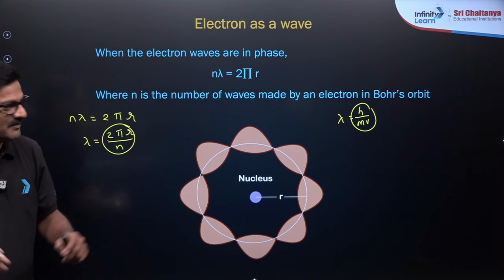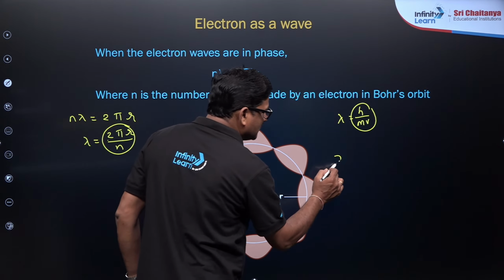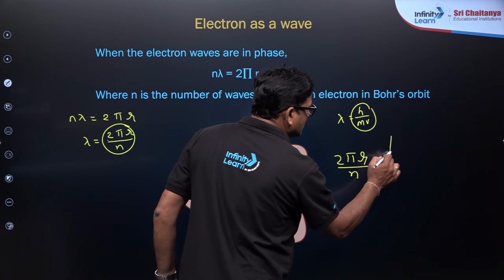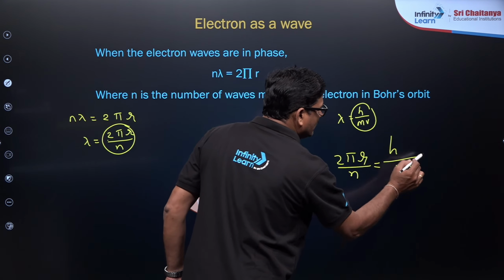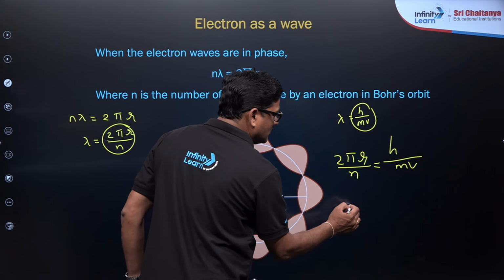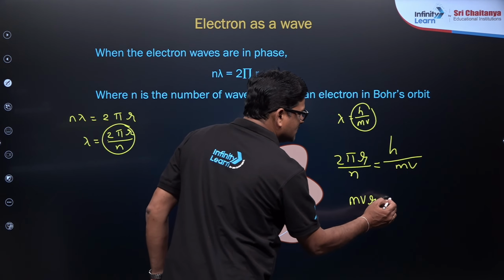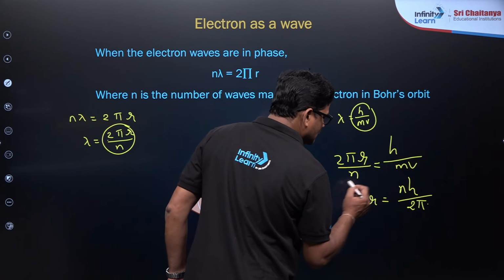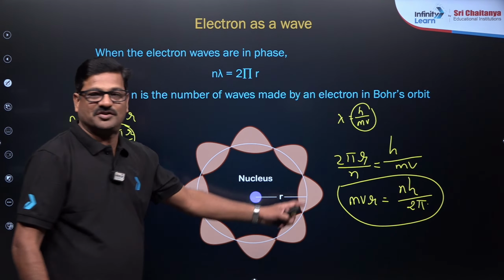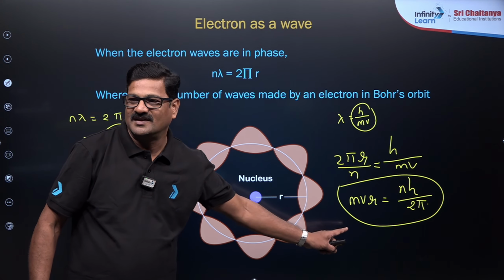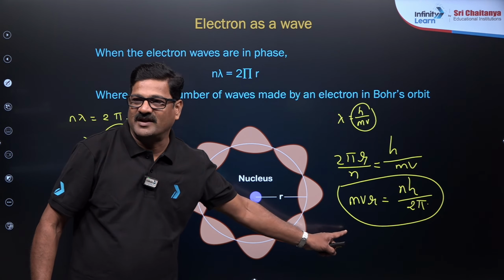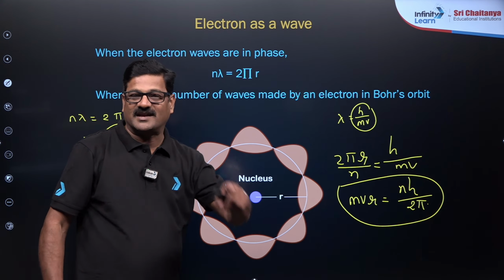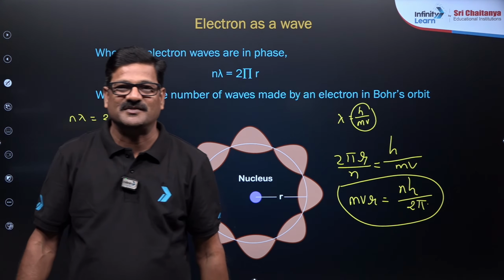Both are lambdas, am I right? So simply mvr is equal to nh by 2 pi. Again quantization of angular momentum is seen.